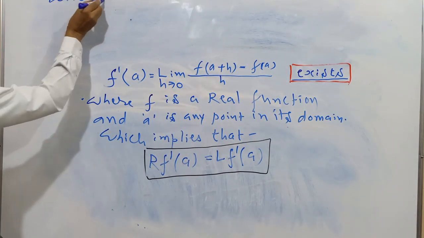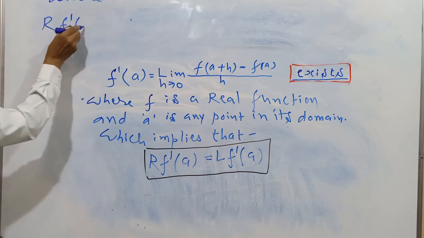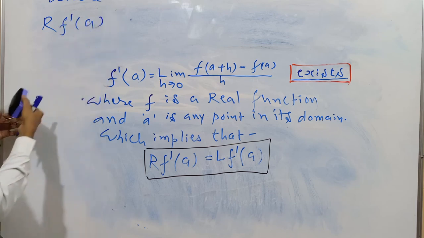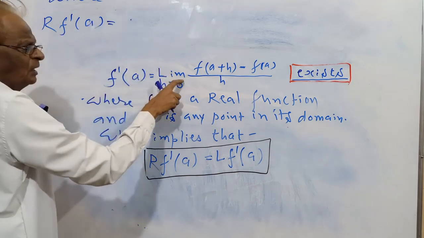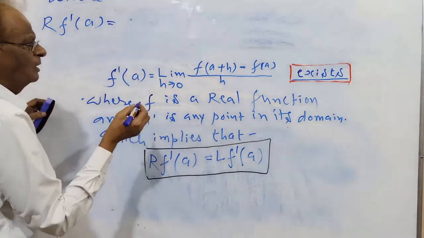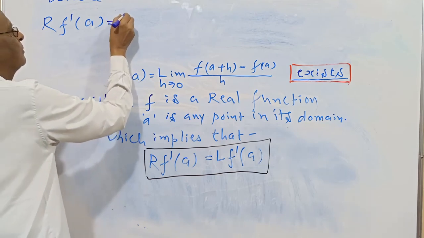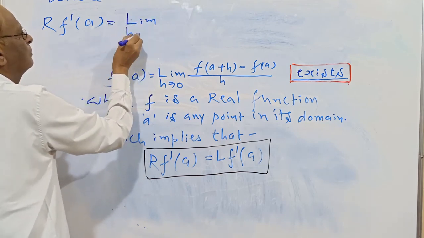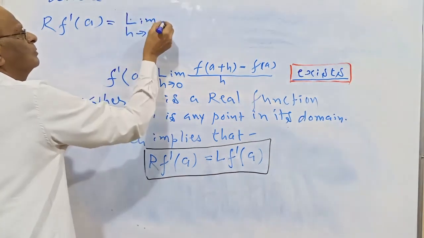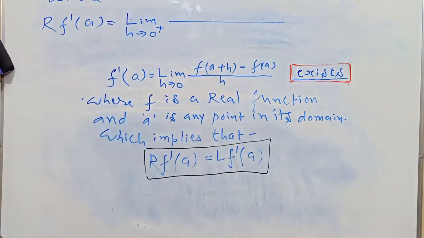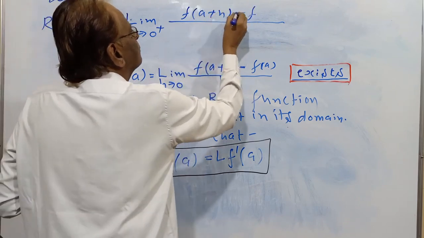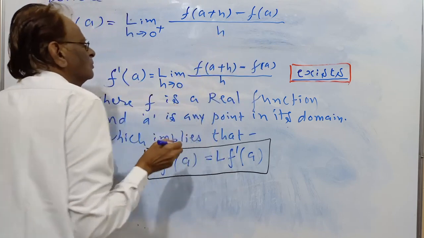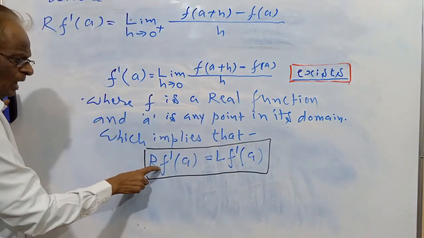Where R f dash a equal to limit, with the same definition, h approaches 0 plus. In R f dash a, it is plus 0 that comes.